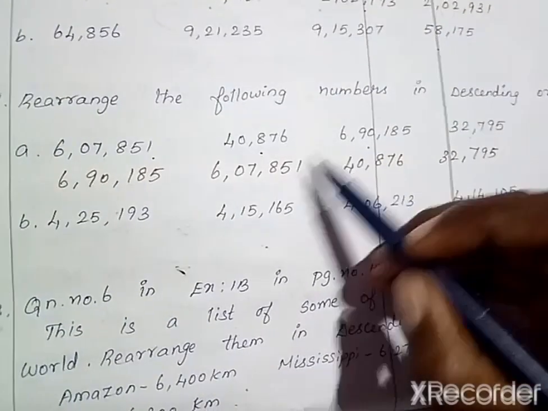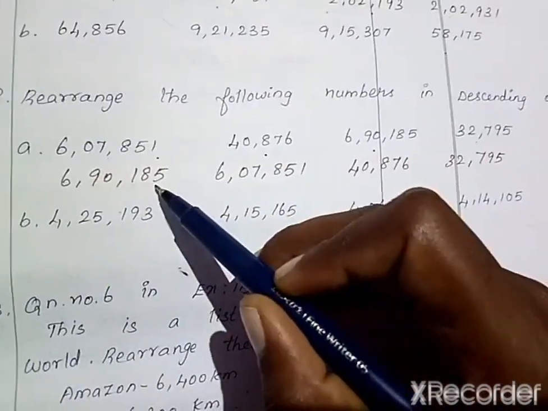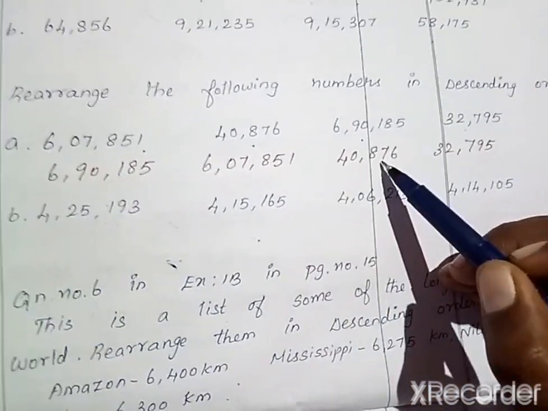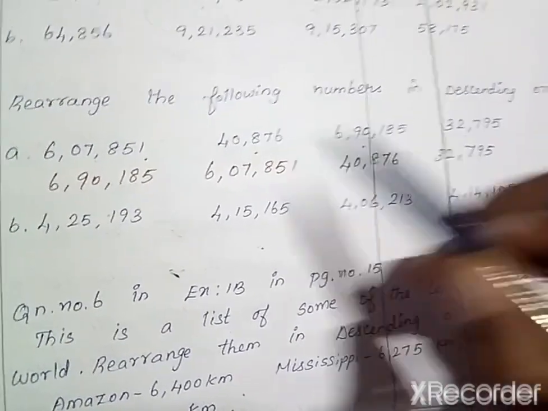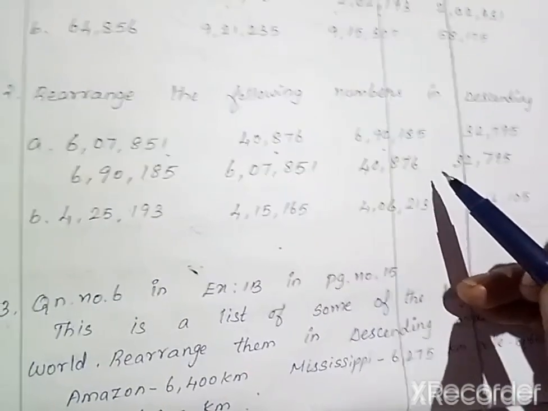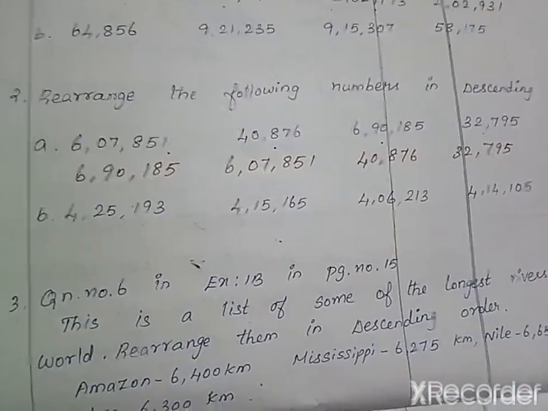Here the biggest is 6,90,185, 6,07,851, 40,876, 32,795. So here we have arranged the given set of numbers from big to small. You have to complete the B one.